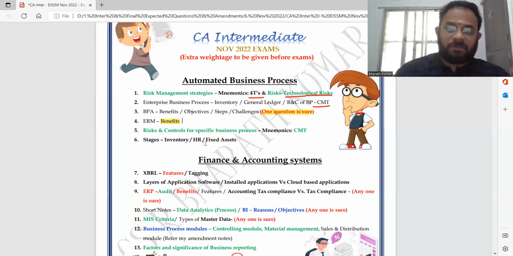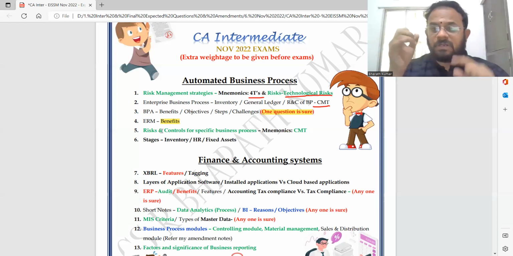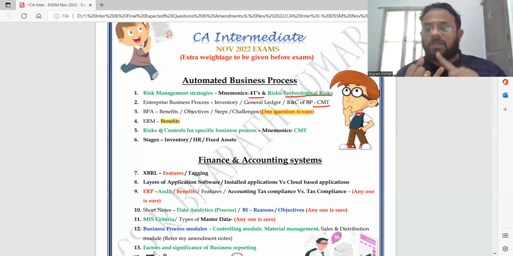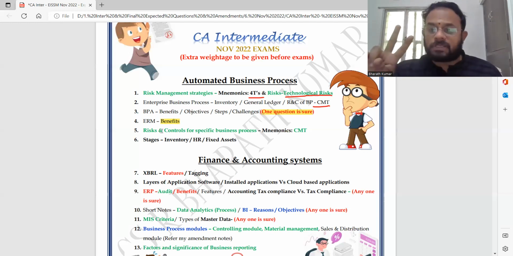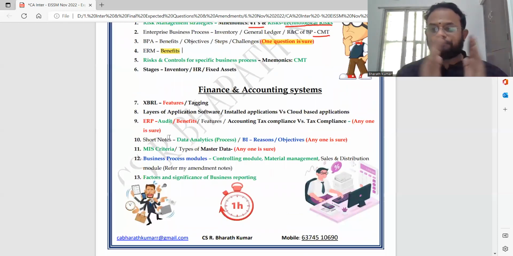Stages, it can be inventory, it can be HR, it can be fixed assets, it can be general ledger, it can be different. Now, there are 2 different ways. One is risk and control of inventory, HR, and fixed assets can be asked, or the life cycles or steps or stages can be asked. Both ways they can ask you. So I have given those questions twice. Be very careful about it. Now, chapter number 1 is done. Chapter number 2, XBRL. What are the features of XBRL?